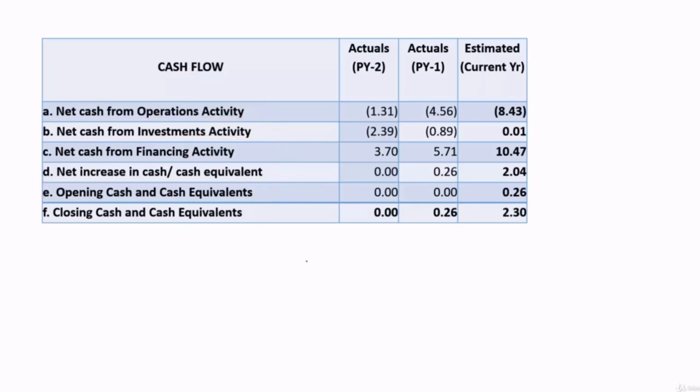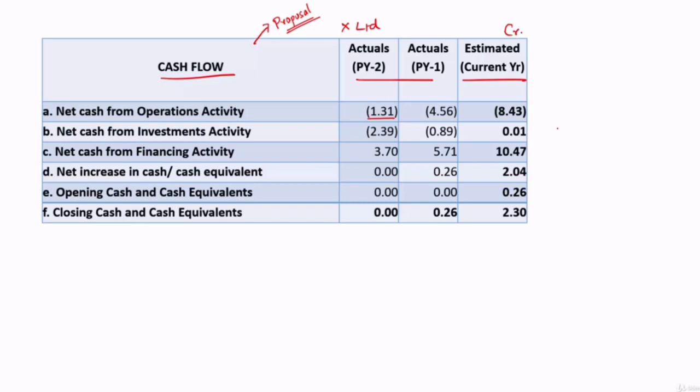The general cash flow statement, what is attached or what is part of financial statements, will be a detailed and elaborate one. What we are seeing here is the abridged form, and this is what will go into the loan proposals, because the sanctioning authority or people who are sitting in the sanctioning board are interested in knowing the gross movement, not the minute movement. Okay, let's have a look at this cash flow. We have the cash flow of, let's say, X Limited for the previous 2 years and estimate for the current year. So what is happening in previous year 2? Let's analyze that. Net cash from operations is negative 1.31. Let's say figures are in crores. It is negative 1.31.